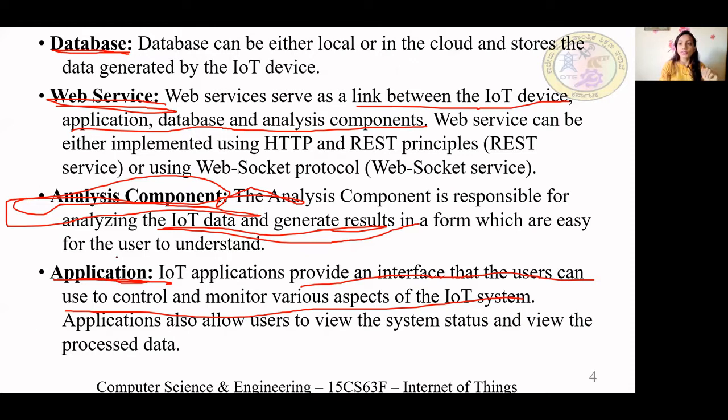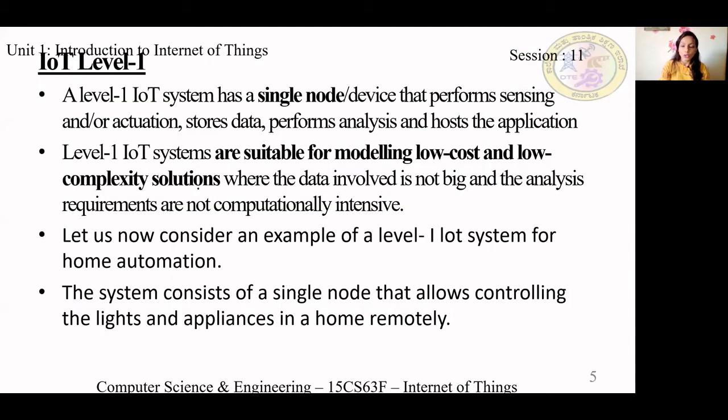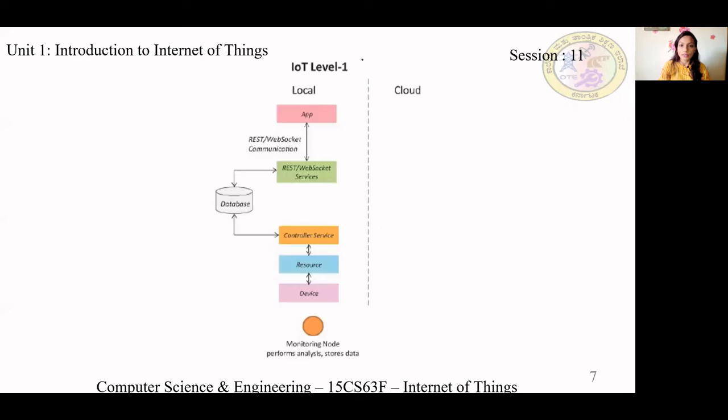Based on that, we have 6 levels. We will see 3 levels today. So this is your IoT level 1. We will see the first diagram of IoT level 1. Can you see, this is your IoT level 1.